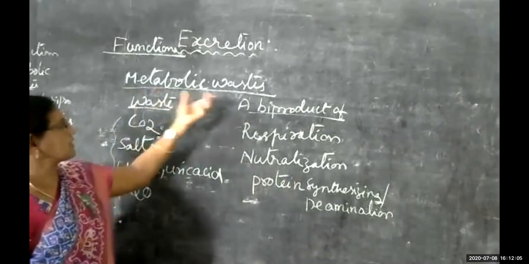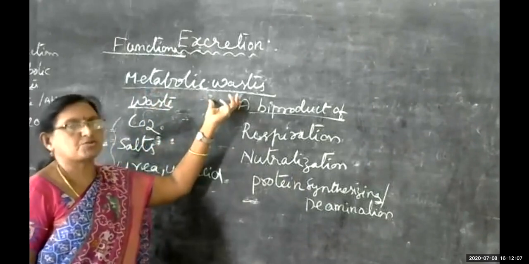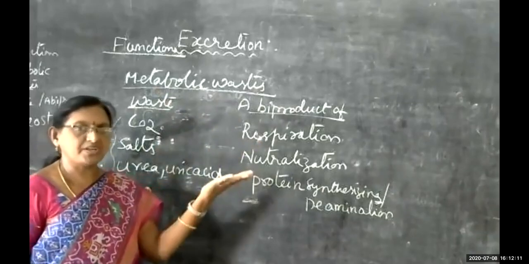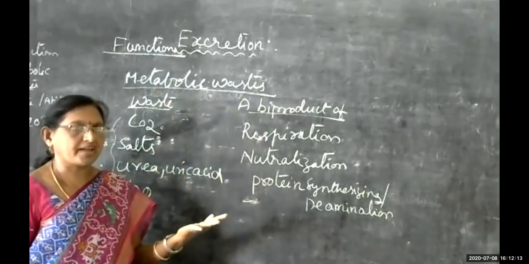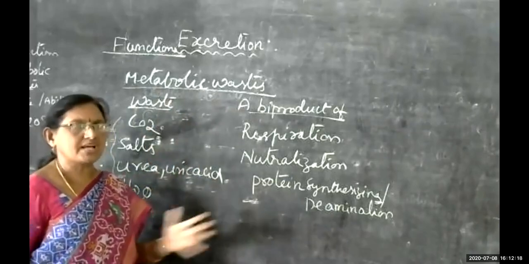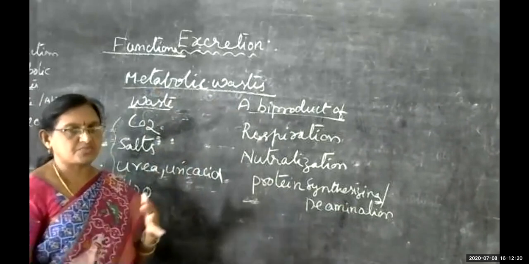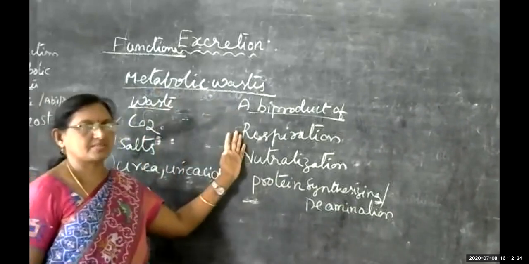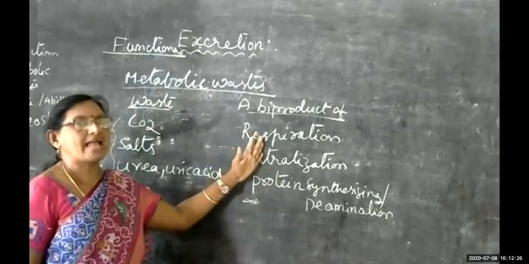So what are the metabolic wastes to be released under the excretory system? Water, urea, uric acid, carbon dioxide, and some other salts. These are all known as the nitrogenous wastes, the unwanted materials or metabolic wastes, which are released out through the excretory system.